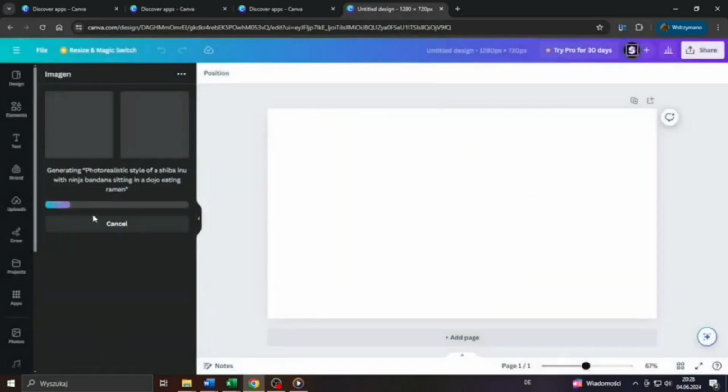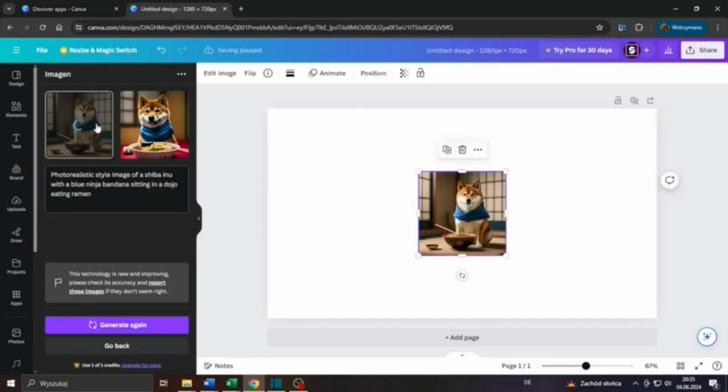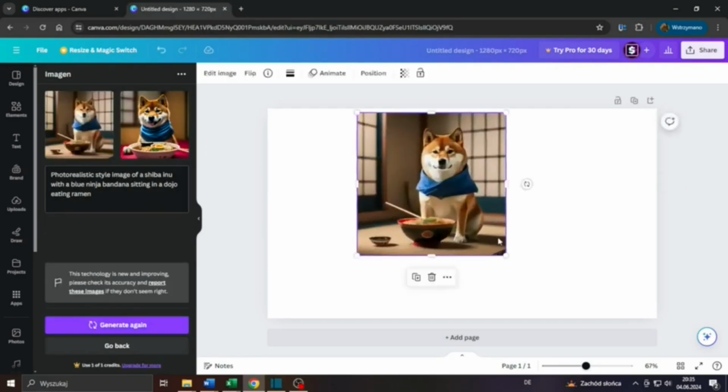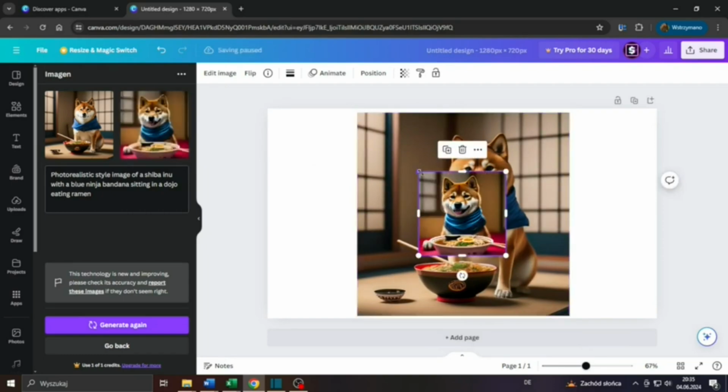Wait for the AI to finish creating. That shouldn't take more than a few seconds, I'd say. So let me skip that really quickly and I will see you in a second, guys. There you go. Canva's AI has created my AI image for me so that I can use it, download it on my computer and do whatever you like.